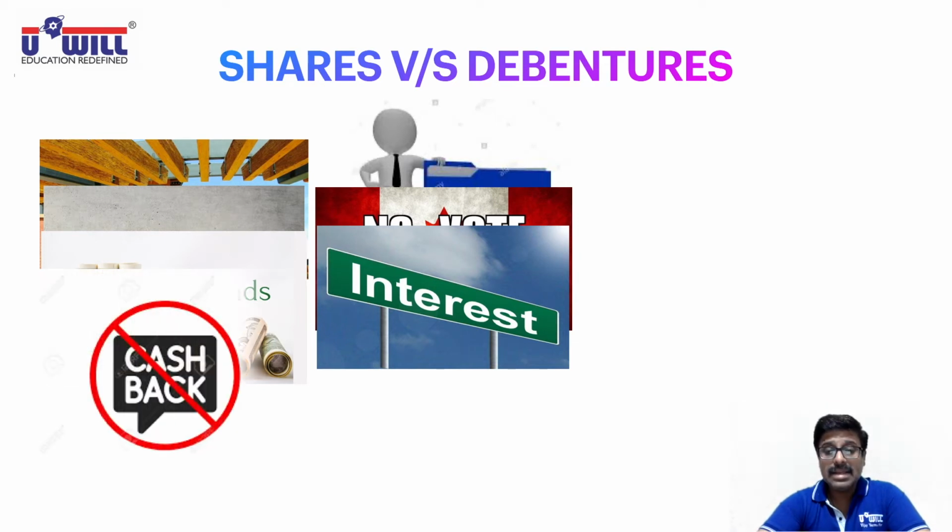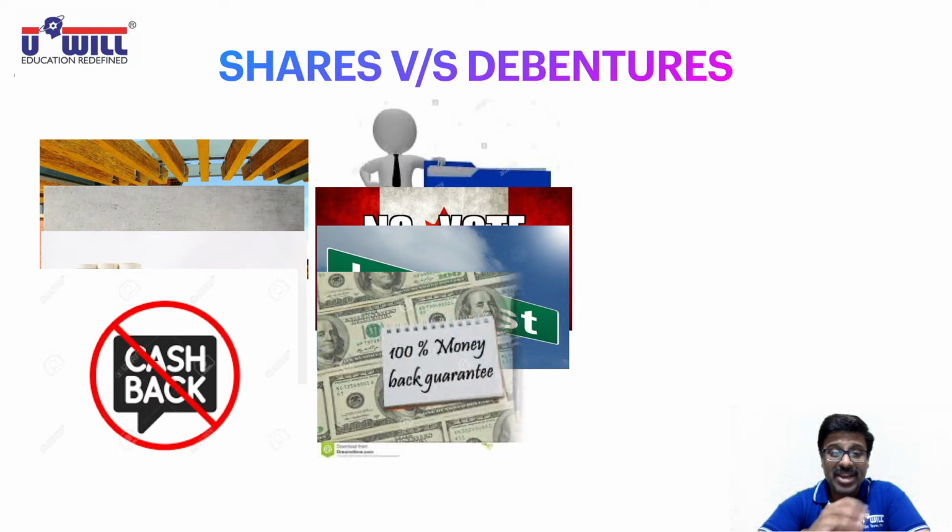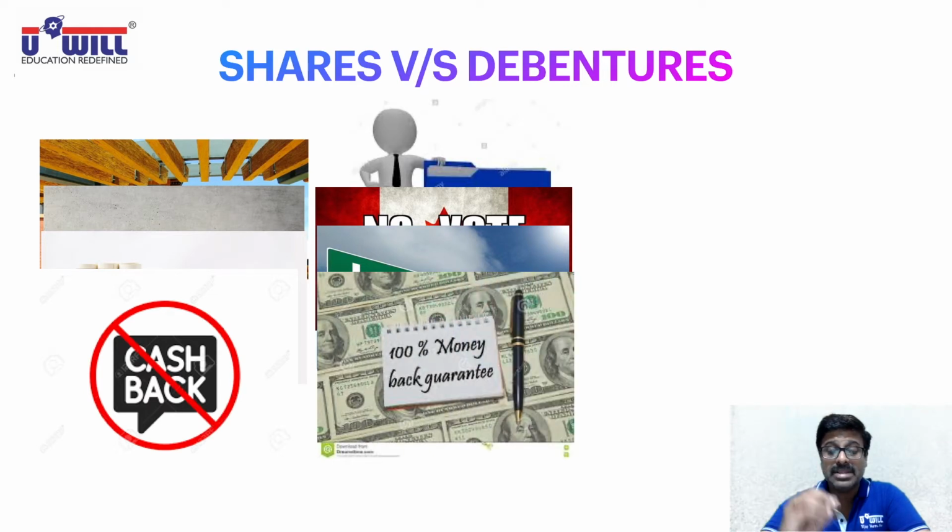And last, shareholders don't get their money back until liquidation. No cash back. It means shareholders will get the capital back only when the company goes into liquidation. They are the owners of the company, so they have to remain with the company till the company dies. Whereas debenture holders have a fixed maturity period, a 100% money back guarantee. After some years, they are going to be returned the money.